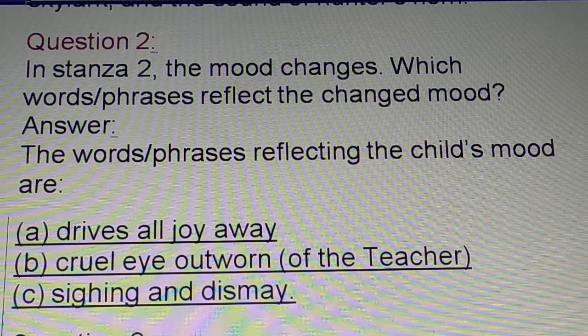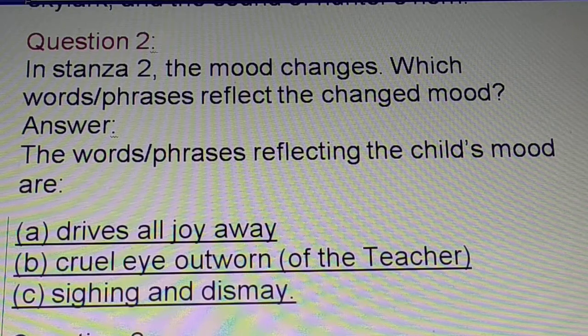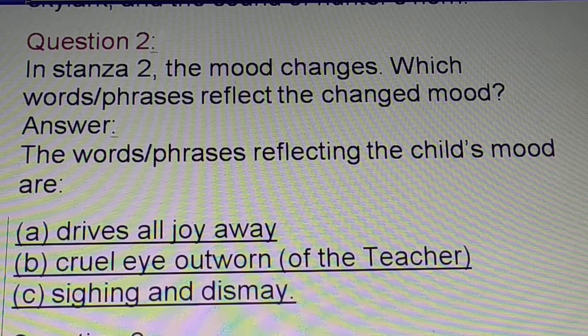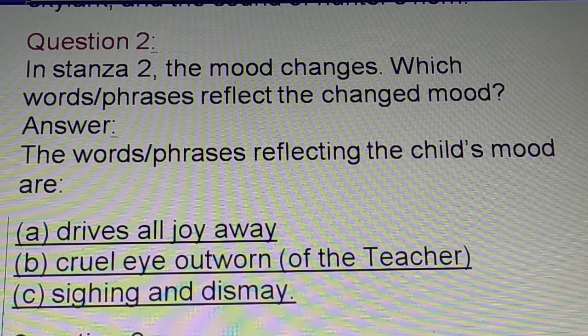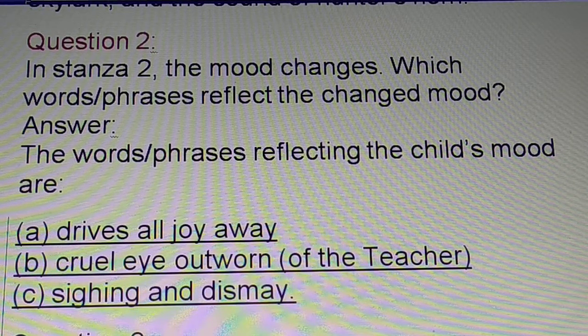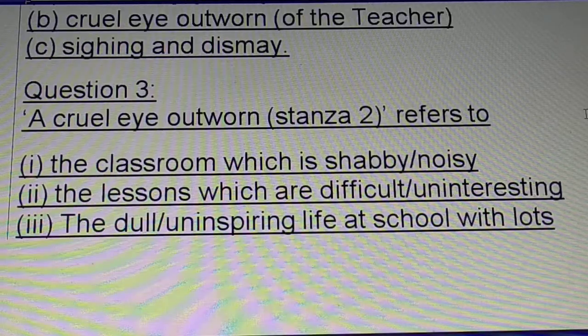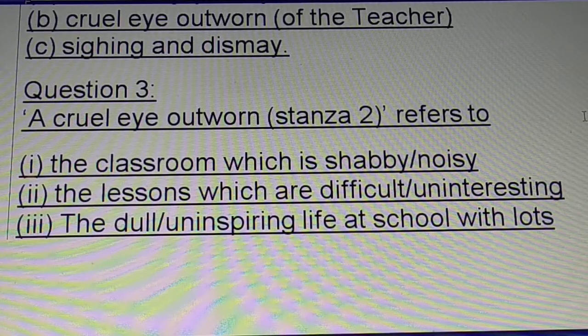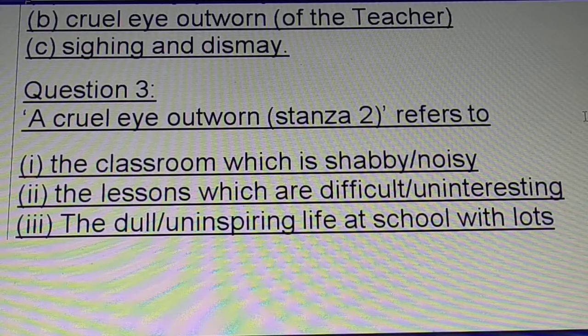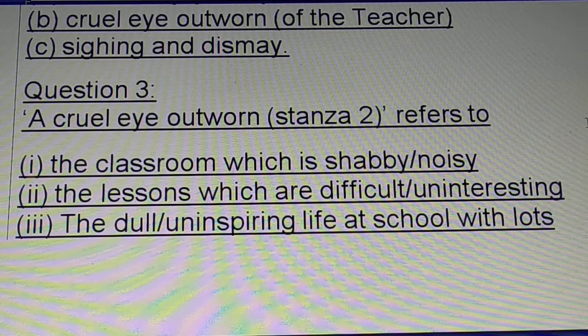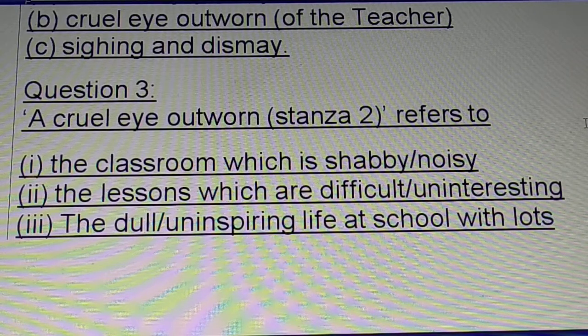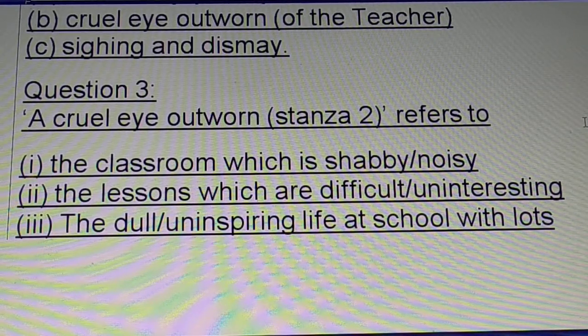Once again, read the second question, children, so that you are thorough with it. Did you read it? Very good. And what about the answer? The answers are there in stanza 2. Yes. Okay, now we'll move on to the next question. A cruel eye outworn. Again in stanza 2. What does it refer to, children?